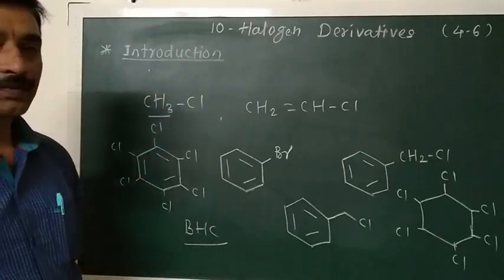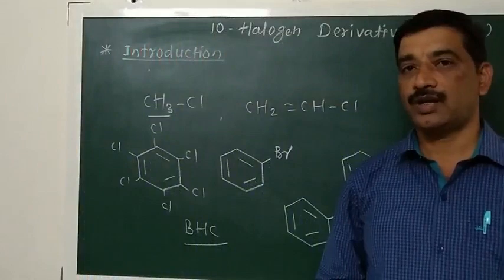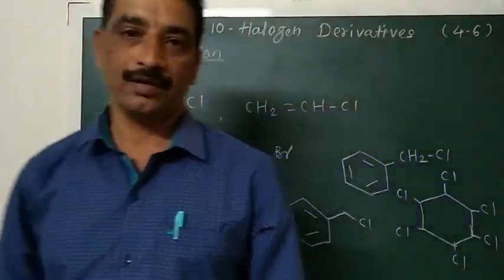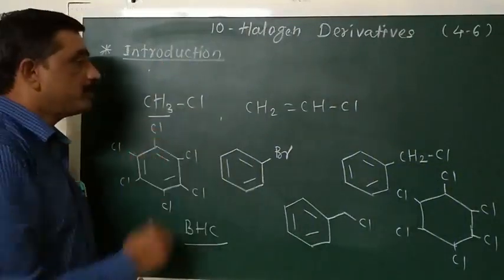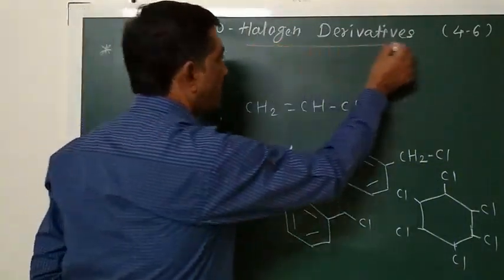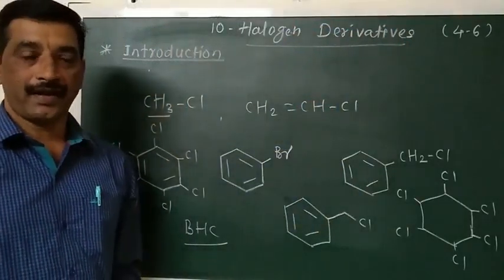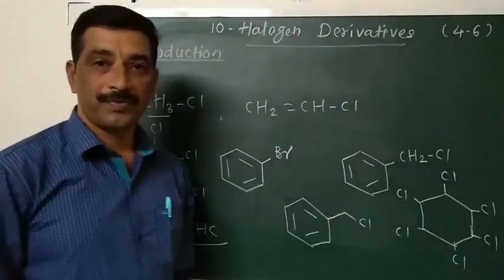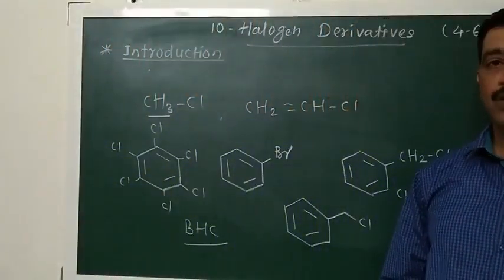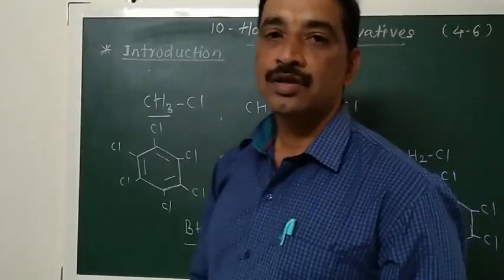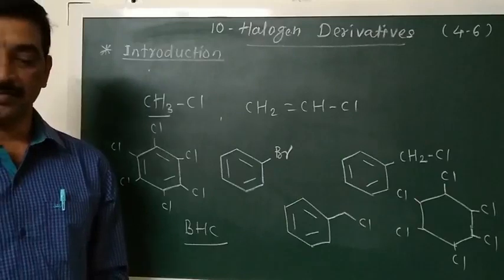When you replace one or more hydrogen atoms of such hydrocarbons by halogen atoms, new compounds are formed, and these new compounds are known as halogen derivatives. So halogen derivatives are defined as the compounds obtained by replacement of one or more hydrogen atoms of hydrocarbons by halogen atoms.